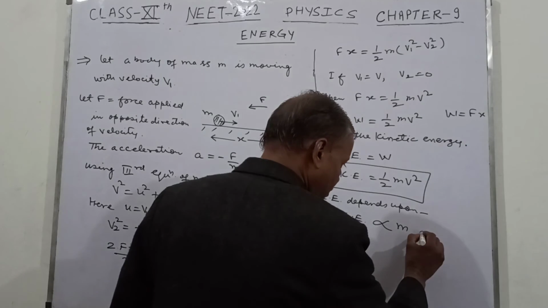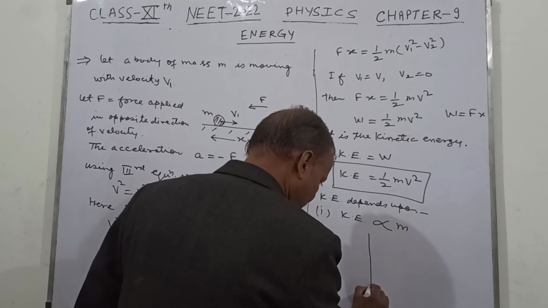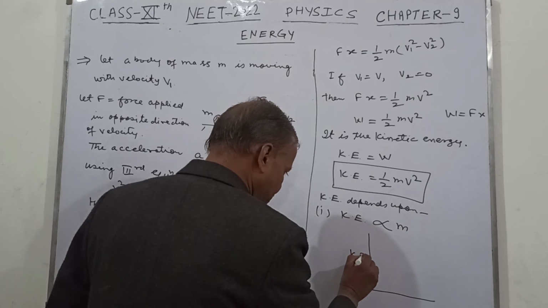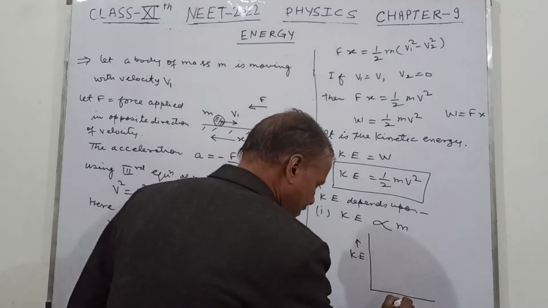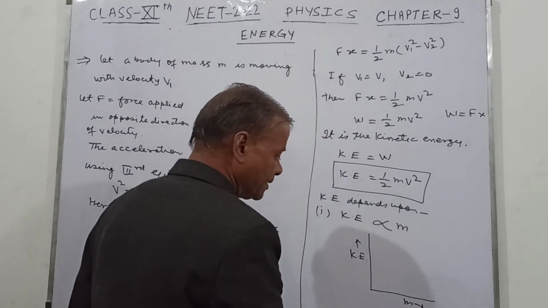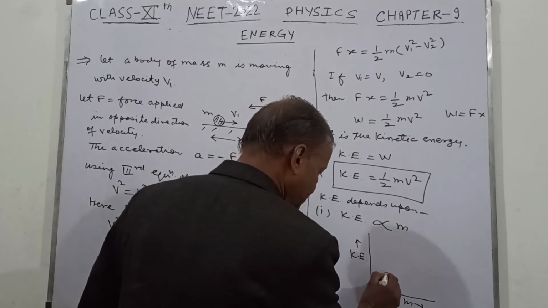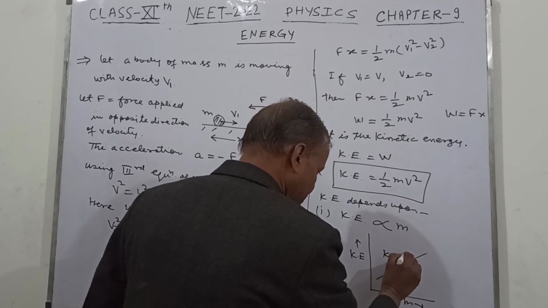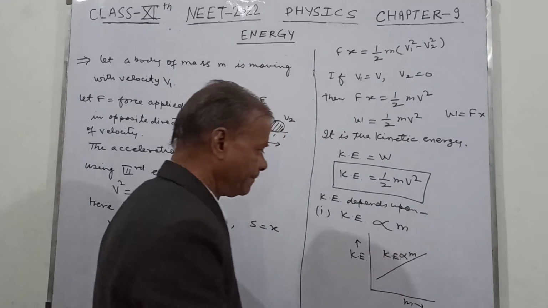So if we have a graph, suppose we take the kinetic energy here, and here we take the mass, then definitely this kinetic energy will be like this. So this shows that this kinetic energy is proportional to m.